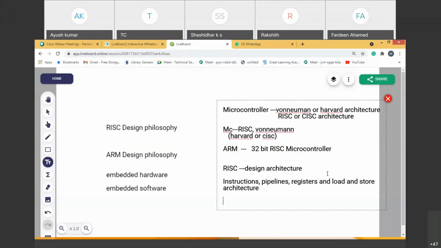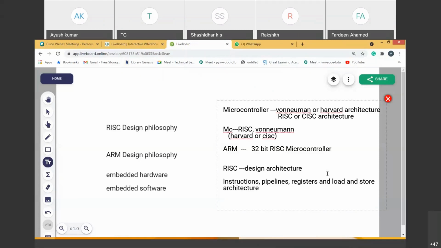How does execution happen simultaneously? If one instruction is at the fetch state, another instruction might be at the decode state, another instruction might be at the execution state. When I go to the decode state, the next instruction will be at the fetch state. So there are three states: fetch, decode, execute. As the instructions are fetched, they move on to decoding and executing. When they come to the decode state, the next instruction will be in the fetch state. That is called pipelining. Pipelining means simultaneously fetching the instructions for execution.